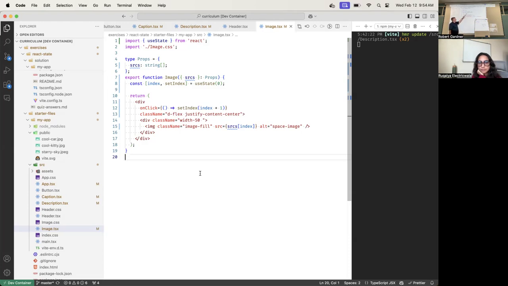So now index is 1. Set index is the same state setter function it was before. Index is 1. Now we're going to go here. We're going to evaluate this. We're going to create a new arrow function here that we're going to pass in as the click handler, and React will add that as an event handler, and we're going to set the source equal to sources at index 1, which will be the string giving us the second image, right? Which in our case is the car. And then we get all this JSX.